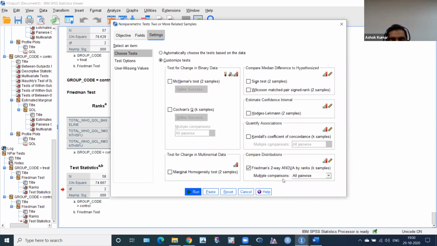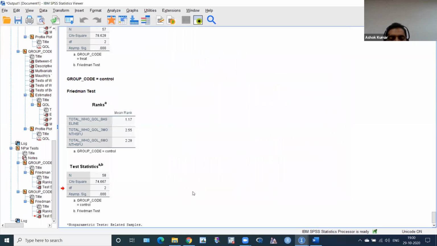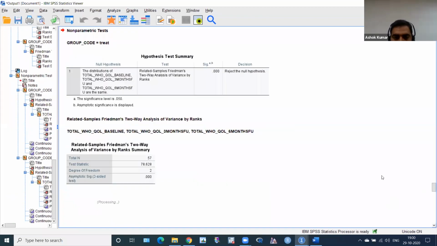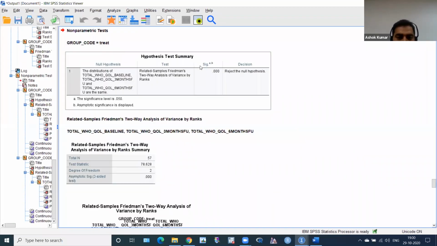This is a multiple comparison. Just click run. Okay, my work has been done. Very good. This is a treatment. This is the p-value, rejected null hypothesis. Okay, I have already seen this. This is rejected. But what about